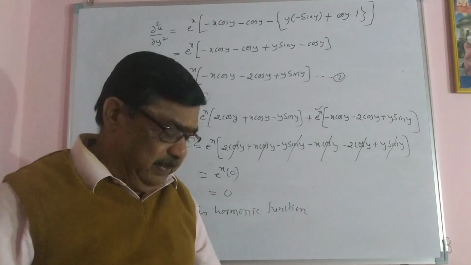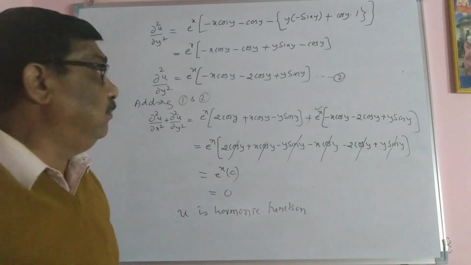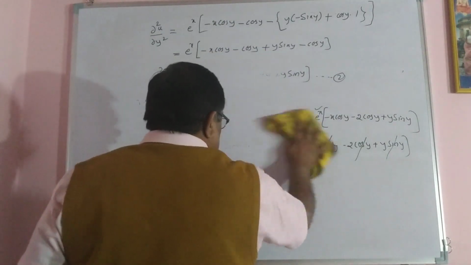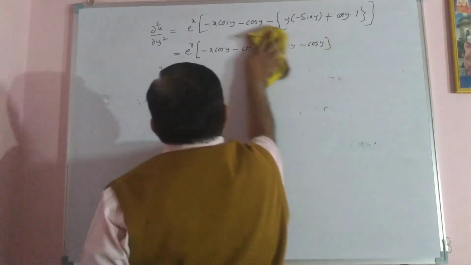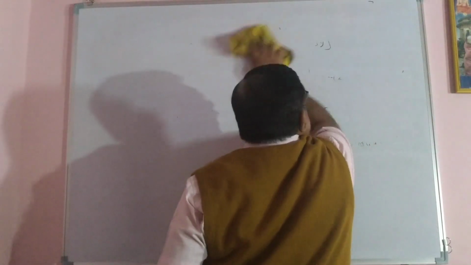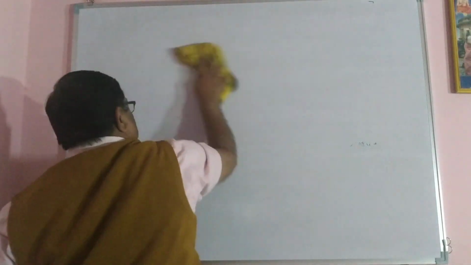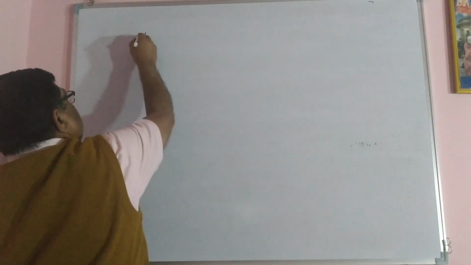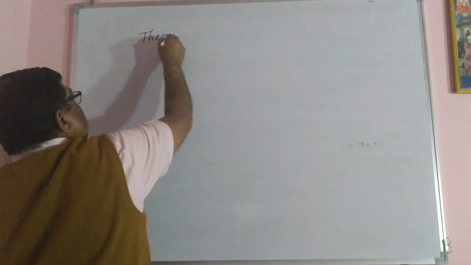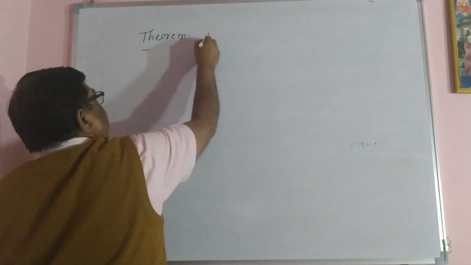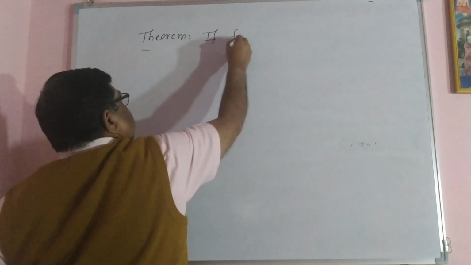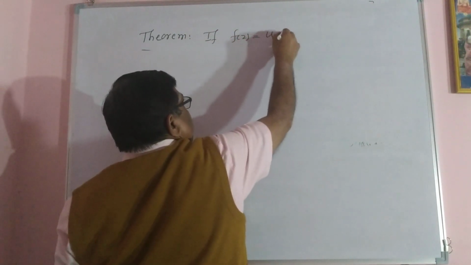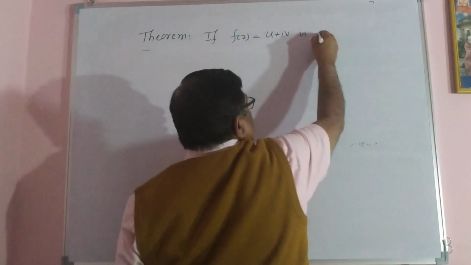Then another theorem is there. We have an important theorem from the examination point of view. Based on this theorem, we have to solve many examples. What is this theorem? The theorem is simple, but very important from the examination point of view. The theorem is: if f of z equal to u plus iv is an analytic function,